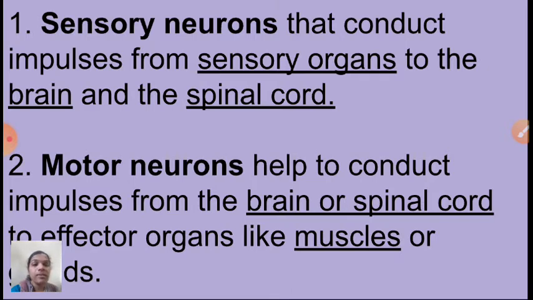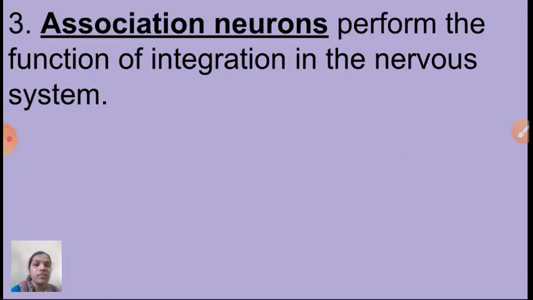These motor neurons help to conduct impulses from the brain or spinal cord to effector organs like muscles or glands. Okay, and the third one is association neurons. They perform the function of integration in the nervous system. Okay, so I hope you understood the types of neurons. Yes, isn't it, children? Shall I go to the next one now?